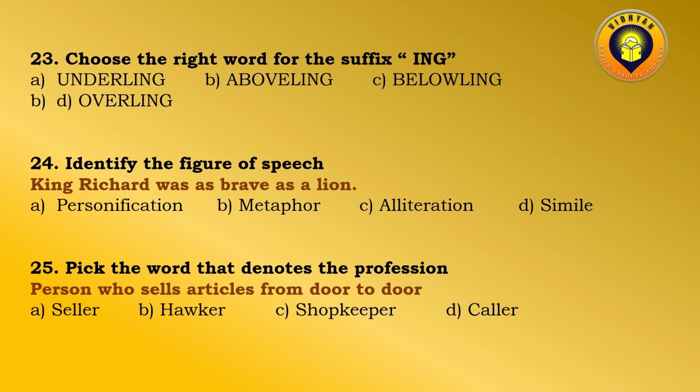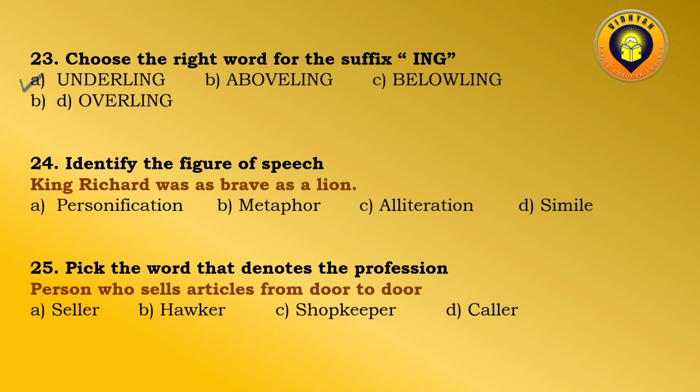So we will only consider underling as the right word, because underling means a person who has been given a low rank or a person belonging to a low rank. All the others are wrong, only underling will be the correct answer with the suffix. Suffix means a part of a word or a group of letters that is added to a word at the end of it.